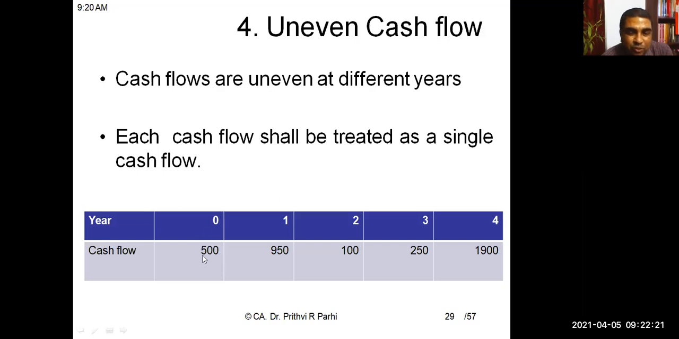For year 0, the factor is 1, so no factor is required. After 1 year, multiply with the factor for 1 year. This one, multiply with the factor for 2 years, then the factor for 3 years, then the factor for 4 years, like this. Uneven cash flow, you can treat it just like a single sum.